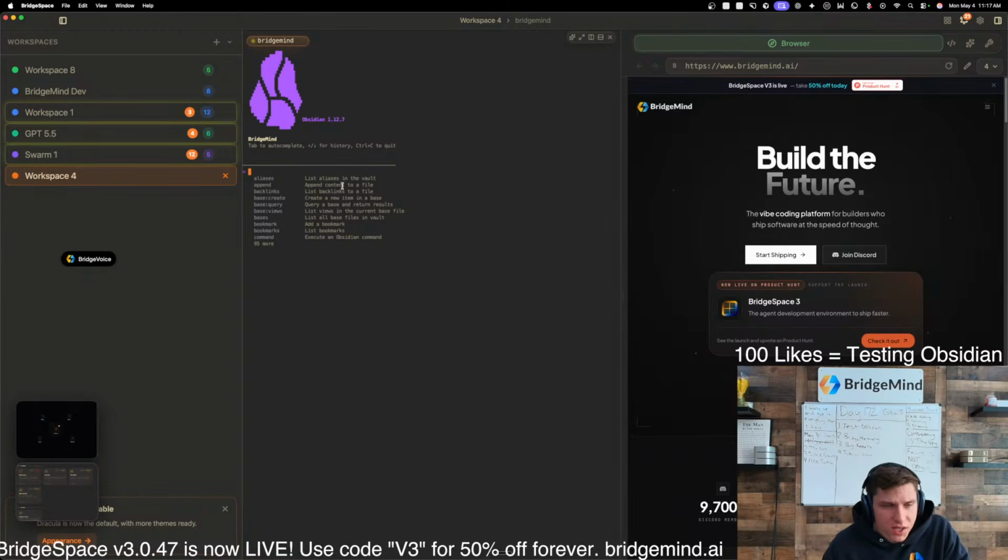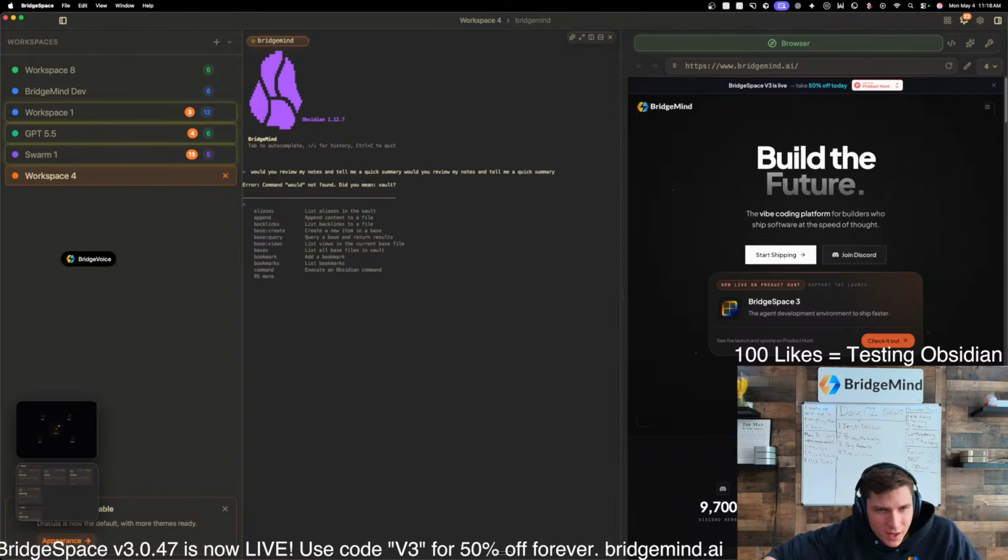Okay, so here's Obsidian. So tab autocomplete. I actually don't like this, to be honest with you guys. So pretty much what they're doing here is this is a Claude Code for your notes. Would you review my notes and tell me a quick summary? Is this gonna work? Yeah, I don't like this. So list aliases, append. This just seems like they're trying to be like Claude Code. There's 95 commands, which is so complicated. I don't know if anybody actually uses this, but this is the Obsidian CLI. I don't like this.